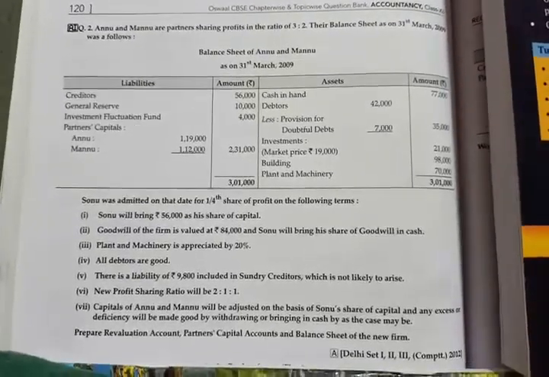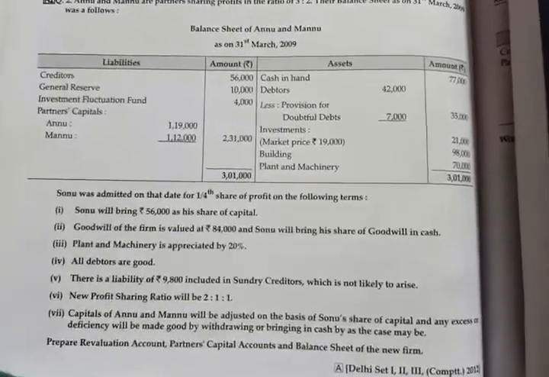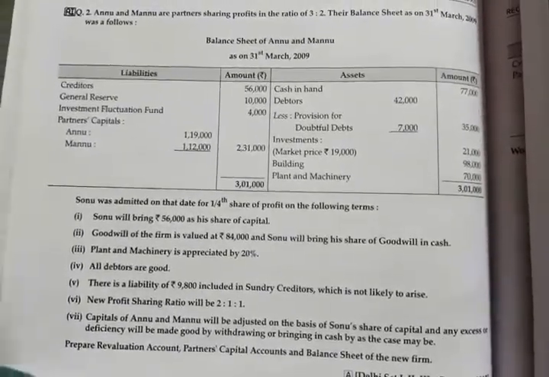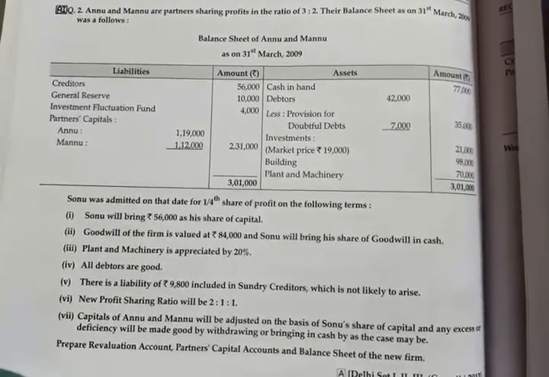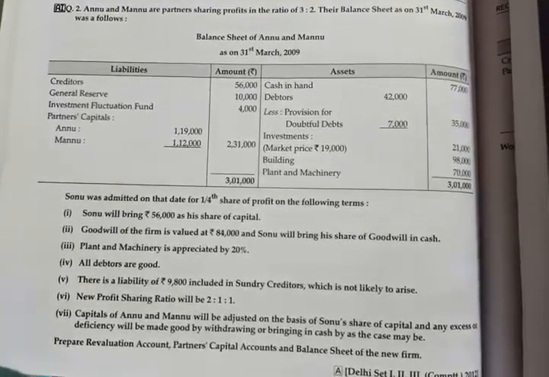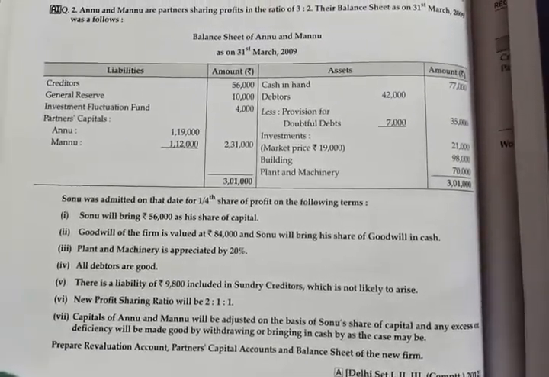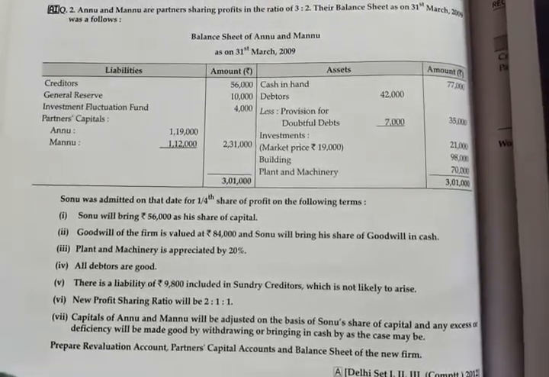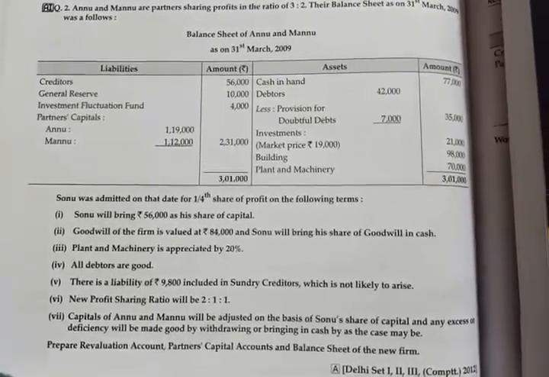Now see this problem of Annu and Mannu. These are the old partners and their ratio is given 3:2. Their balance sheet is given as on 31st March 2009. After the balance sheet, they told us that Sonu was admitted for 1/4 share in profit on the following terms.